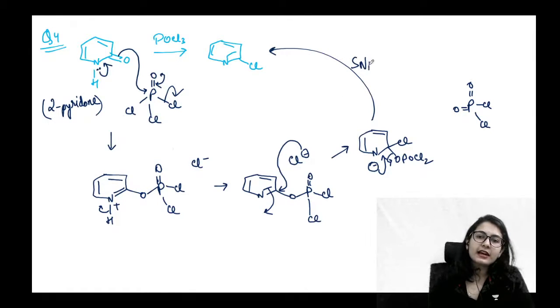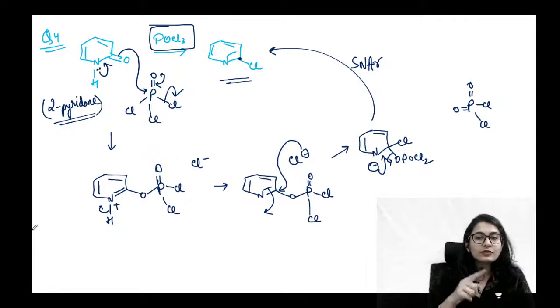This is the SNAr mechanism. ठीक है, so यहाँ पे pyridine की क्या property पता चली? Pyridones can give you halogen substituted or 2-halopyridine in the presence of POCl3. This is how pyridones are going to become pyridines. Oxygen is a good leaving group over here.